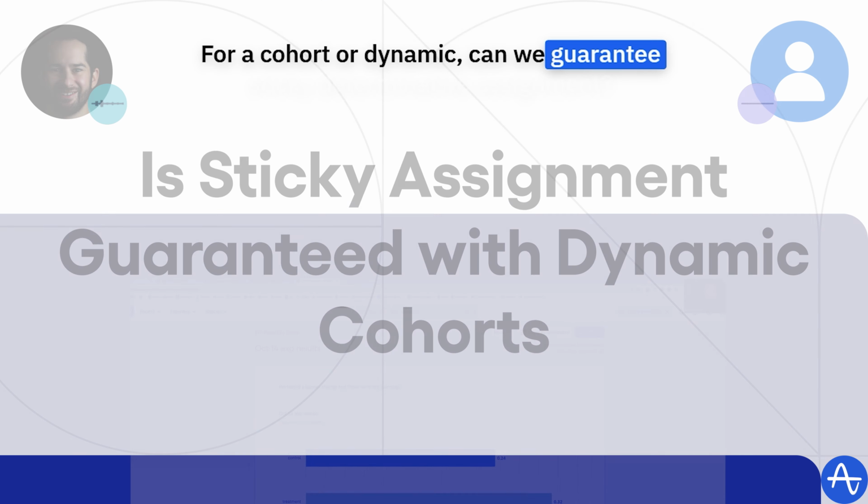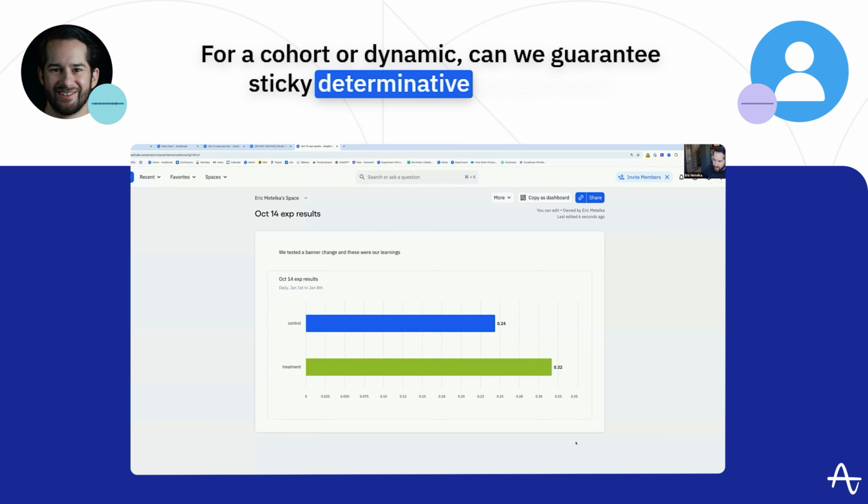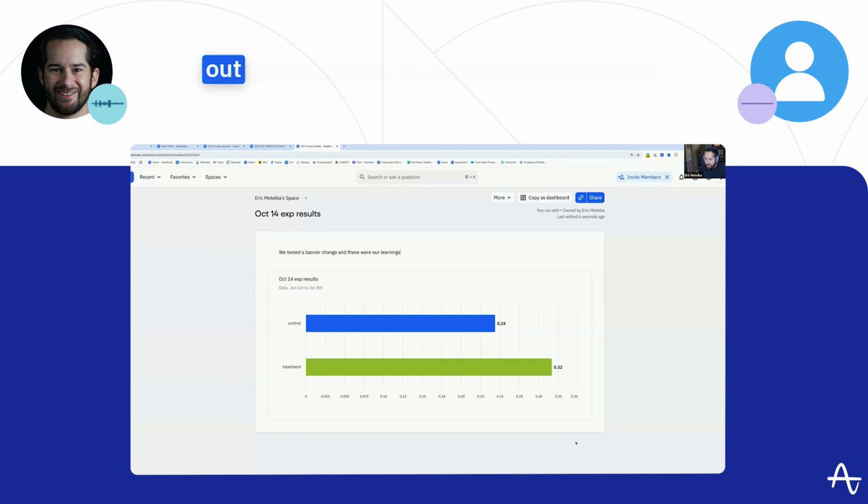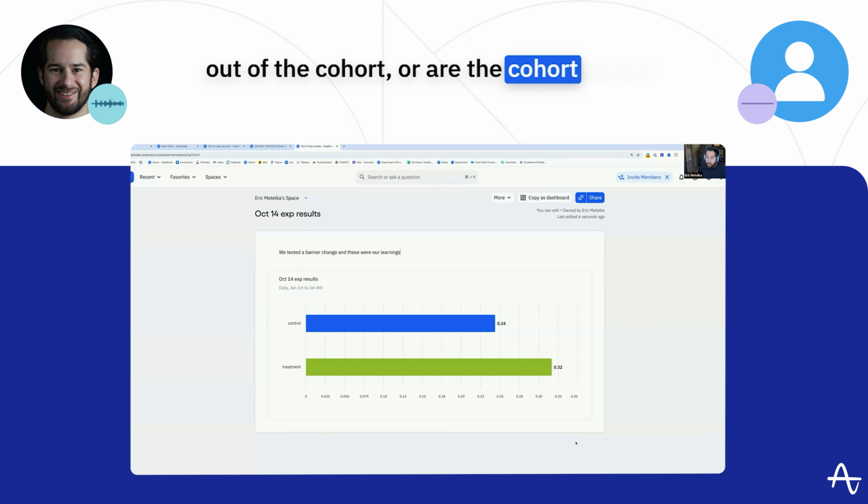Cohorts are dynamic. Can we guarantee sticky deterministic assignment? Once a user is exposed to a variant, they continue to see it even if they later drop out of the cohort, or are the cohorts static? This is up to you.